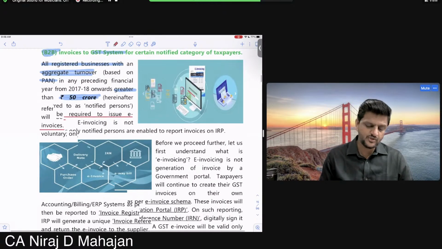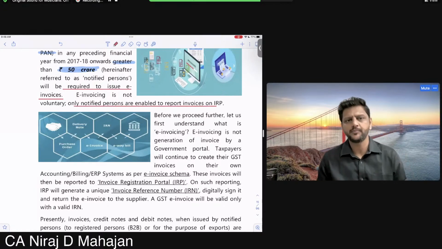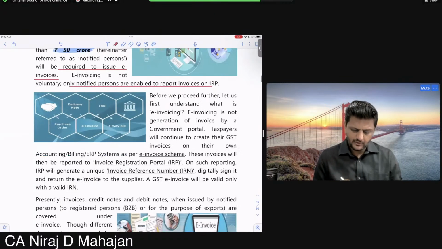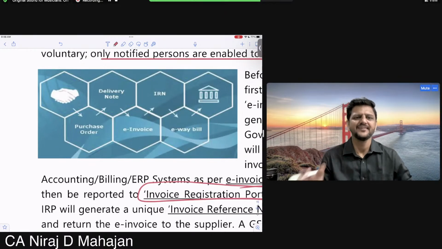Now, e-invoicing is not voluntary. Only notified persons are enabled to report invoices on IRP. We have this IRP, the Invoice Registration Portal. Okay, we'll do all of that, don't worry. Look at the overall story. Look at the diagram. Okay.